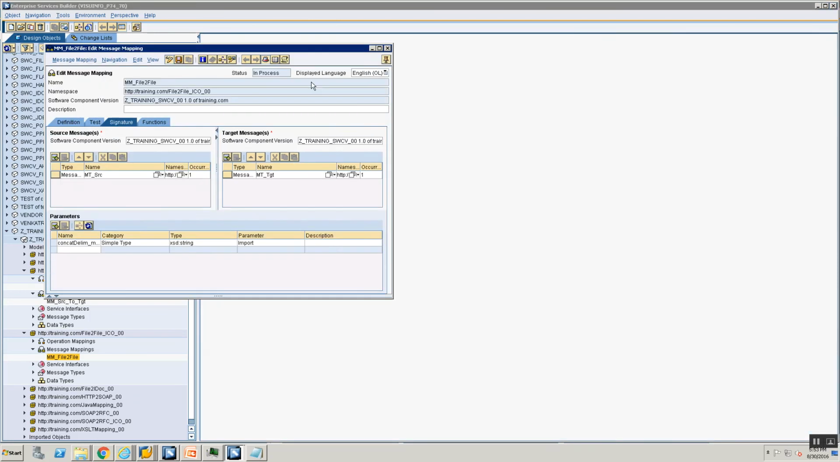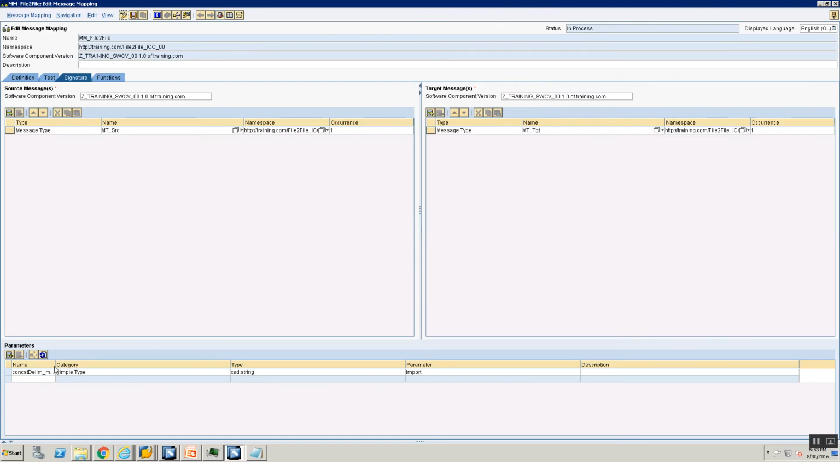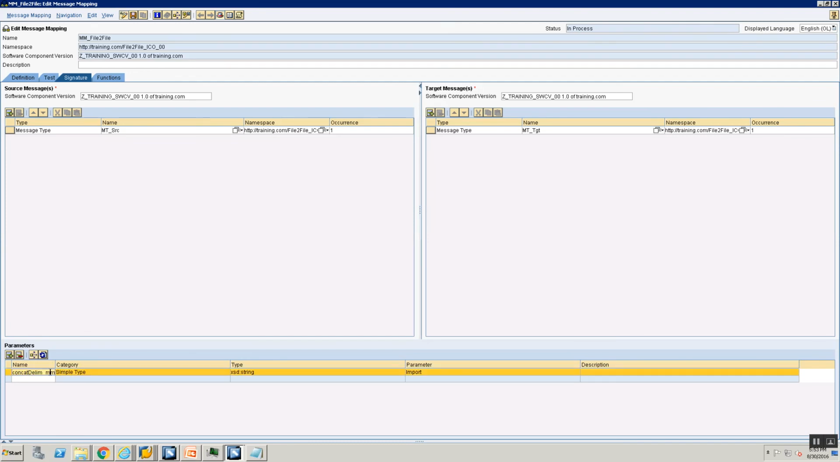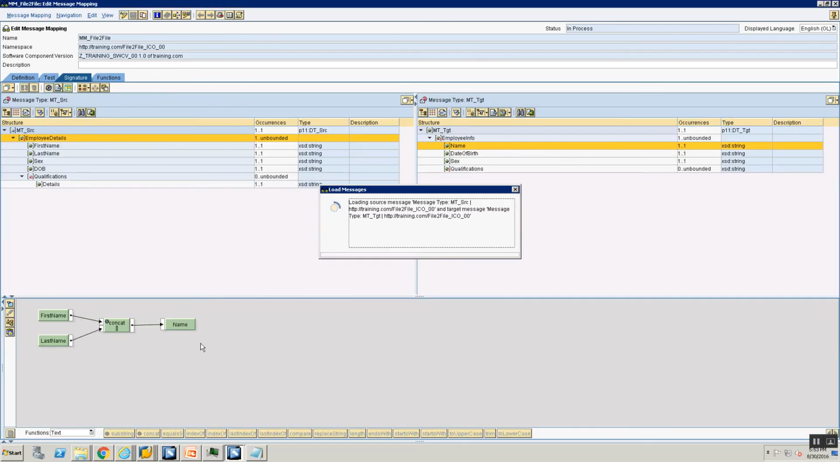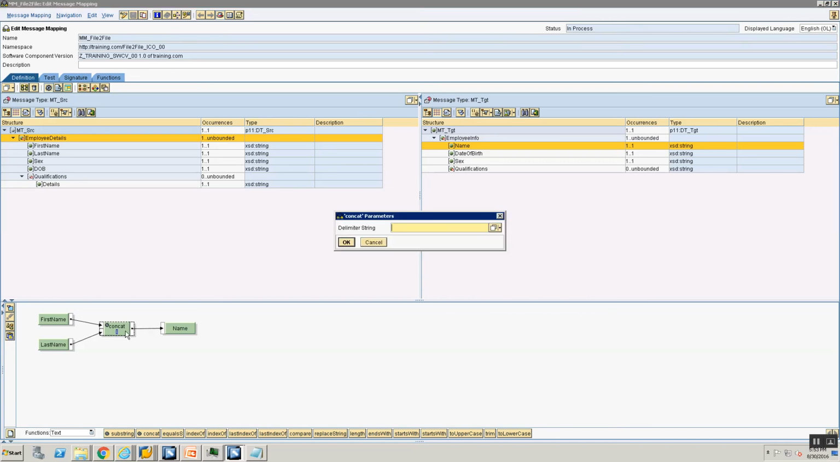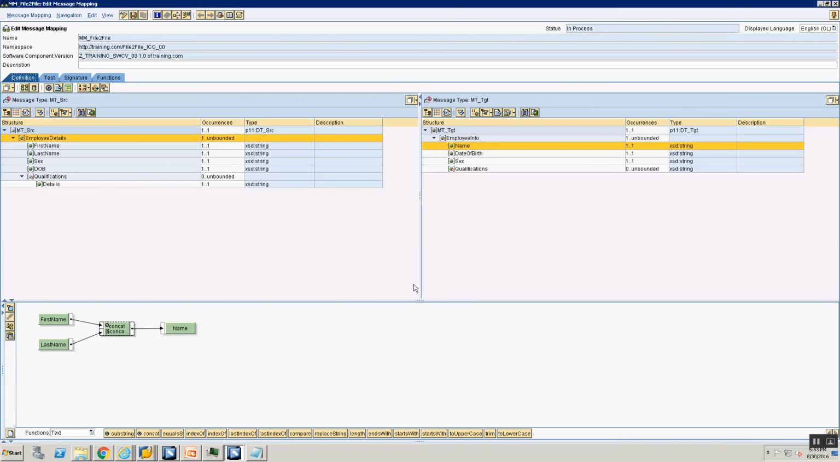Let me pop it out. For some reason it doesn't show it. I'm not able to pull it. Okay, so concat delimiter, XSD type string, import, perfect, save. Now I go into my definition of my message mapping. I double click here. I select this same thing that we did before, concat delimiter, save and save.